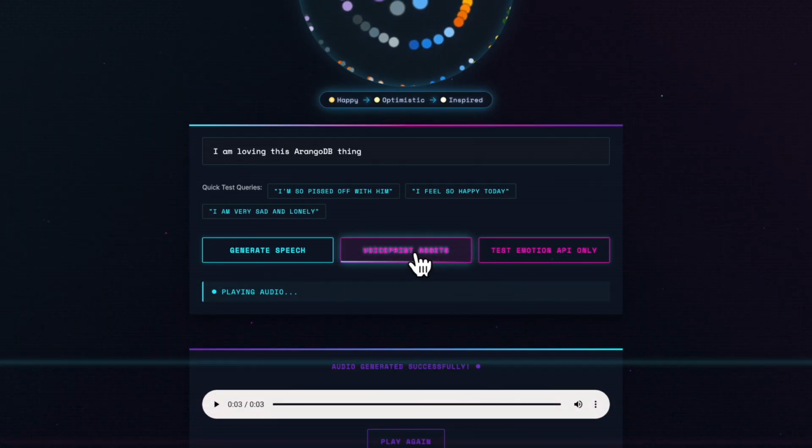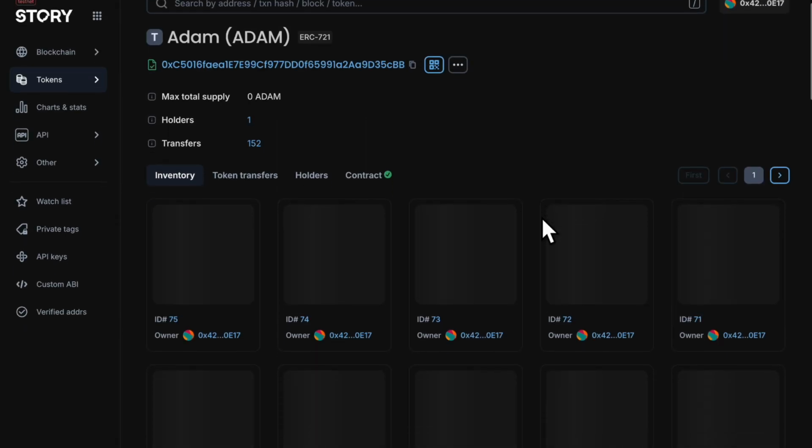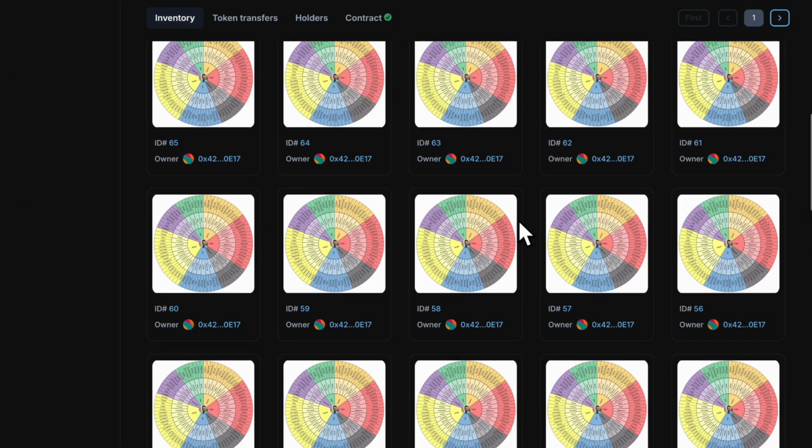All of the voice print assets are instantiated to the Story Protocol as NFTs. This is going to be how individual users administer and retain custody of their voice data when they lease it out to AI agents in the future.